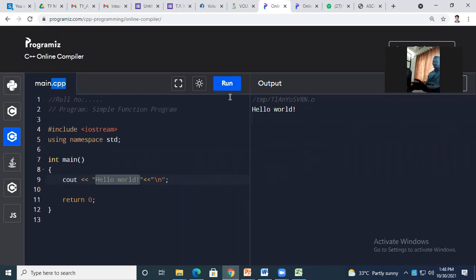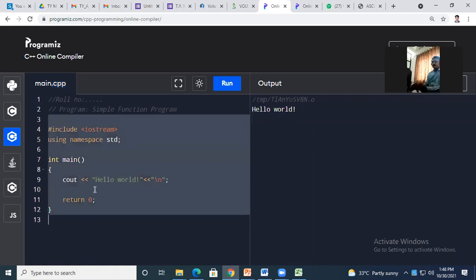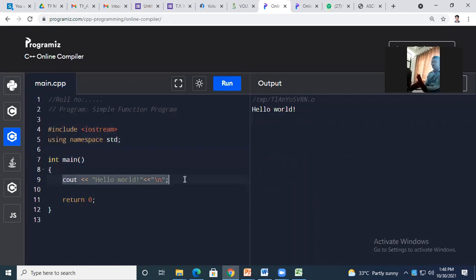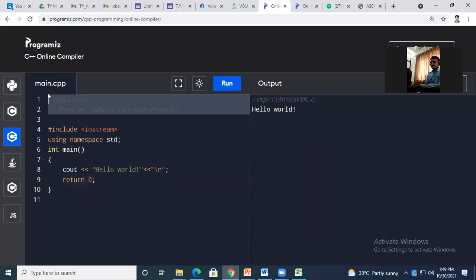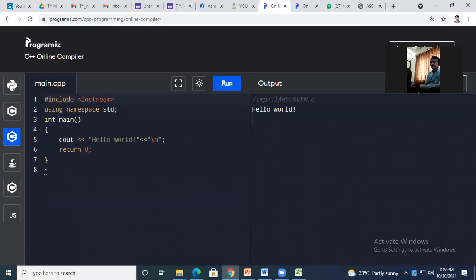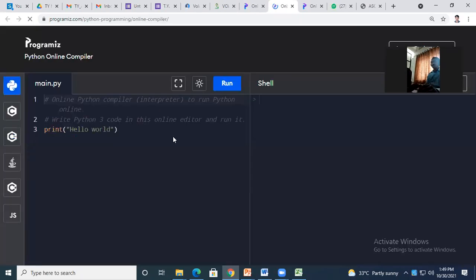Okay, now when I run, it gives me output, but I need to follow this syntax. See, मला फक्त print काय करायचं होतं, hello world, which is in one line, but I need to follow the syntax of up to 7 lines. I need to write a program, but this is not the case in the Python compiler. Okay, I will show you the Python editor as well.